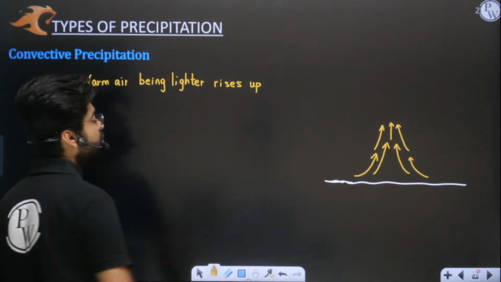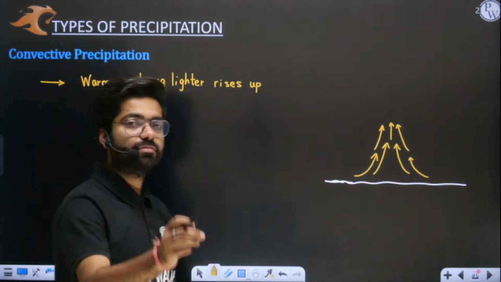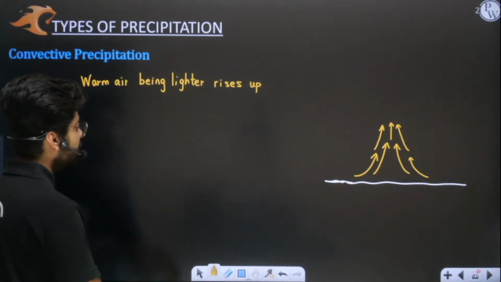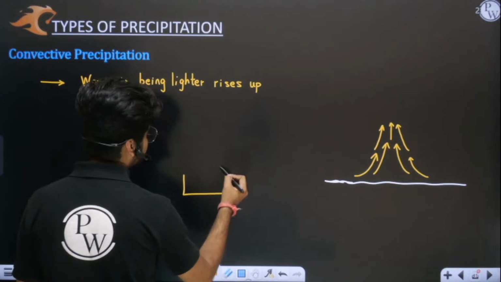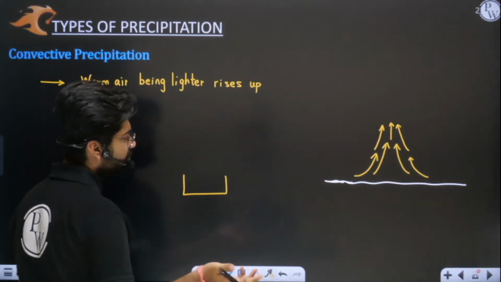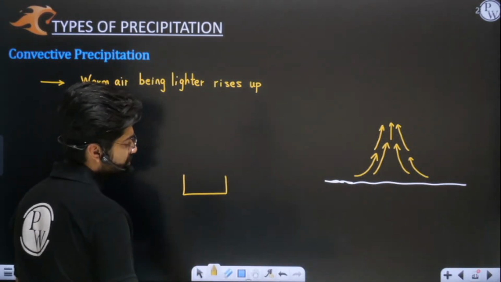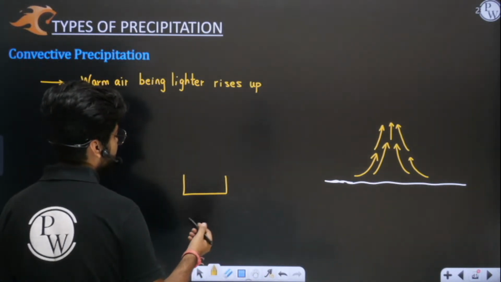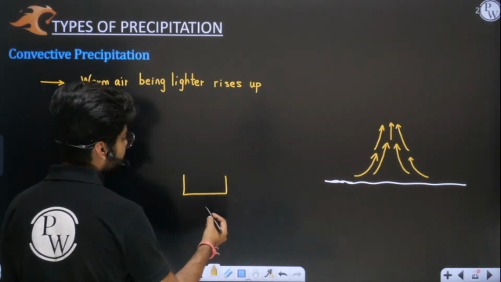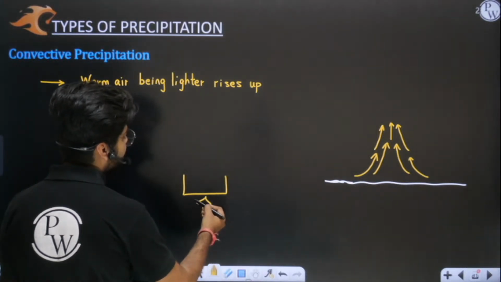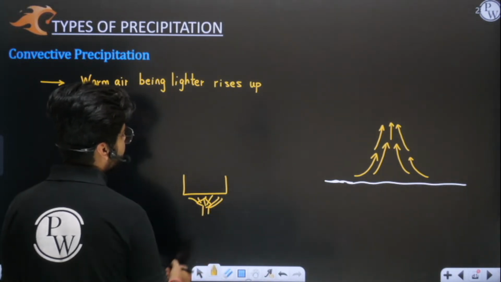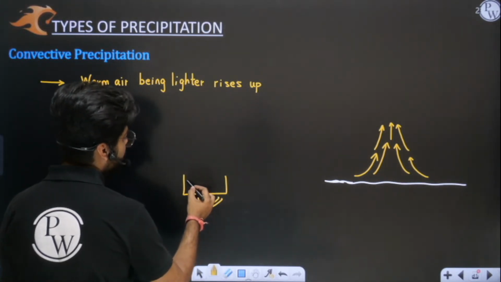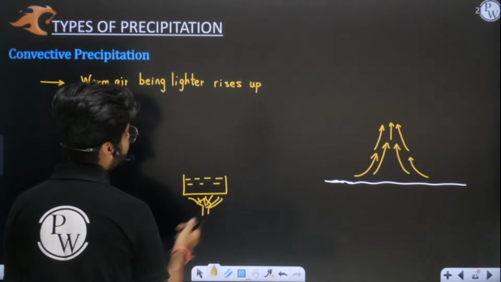Before explaining this to you, let me explain the concept of convection. I hope you know what convection is. Try to imagine a jar in which you must have made tea or coffee in the morning sometimes. Imagine we have a burner here, a flame, and you are trying to boil some amount of water.